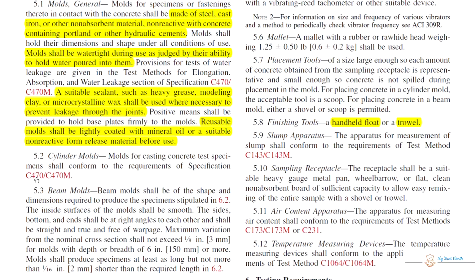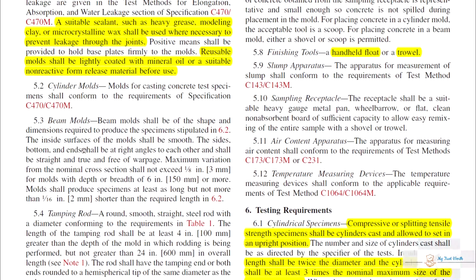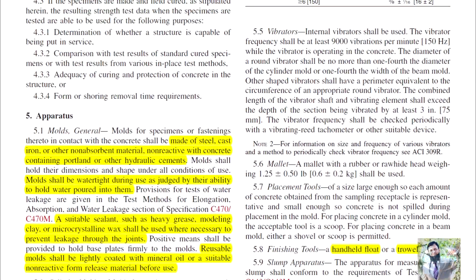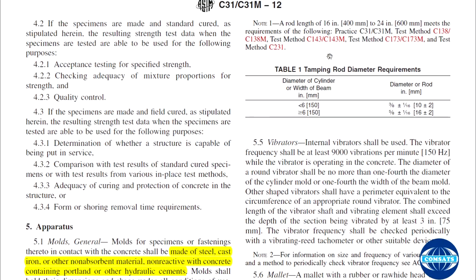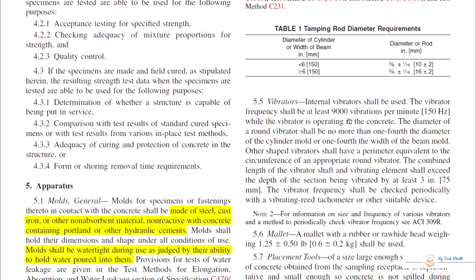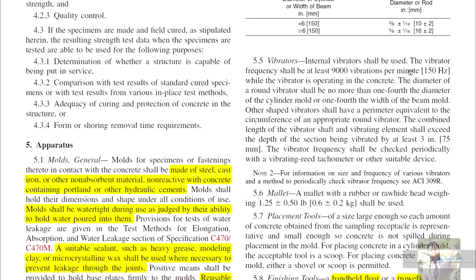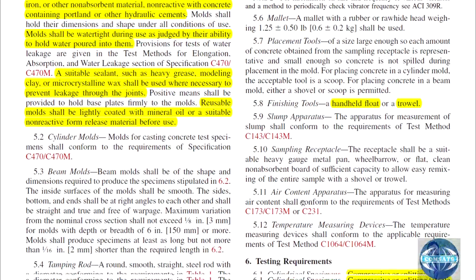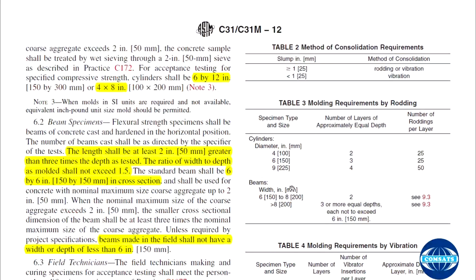Cylindrical molds should be in compliance with C470, and beam molds and tamping rod have similar specifications as we discussed previously. This is the tamping rod: depending on the diameter and width of the beam, if less than 6, the diameter of the rod is this much, and if greater than or equal to, then the diameter of the rod is this much. And the vibrator is 90,000 vibrations per minute. Similarly mallet, placement tools, finishing tools, handheld tamper, float and trowel, slump apparatus. Okay, testing requirements.